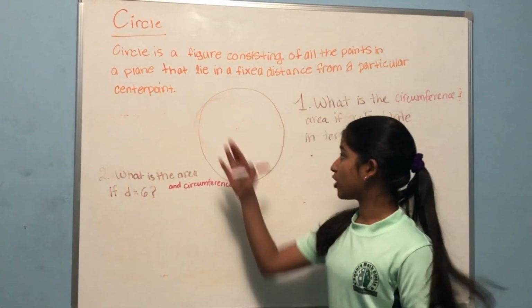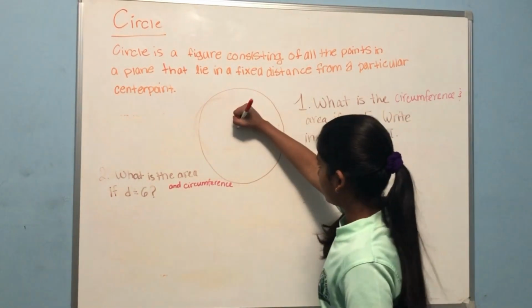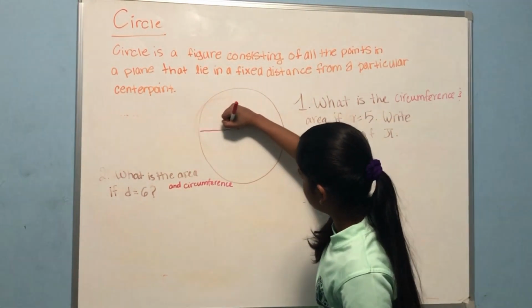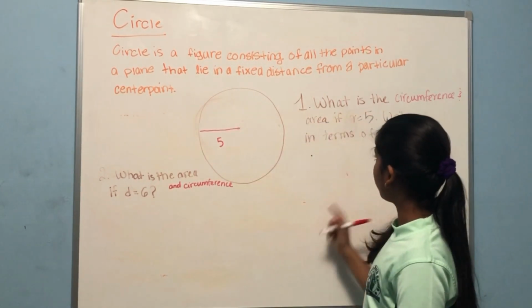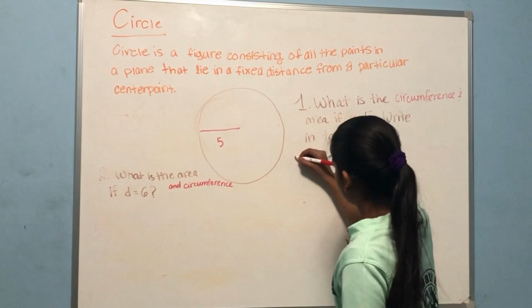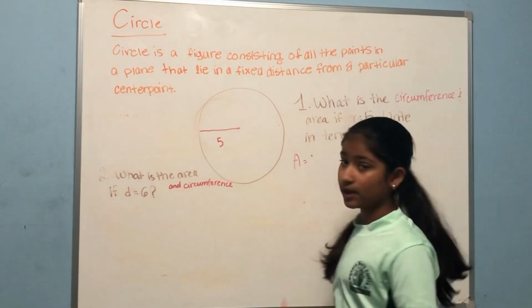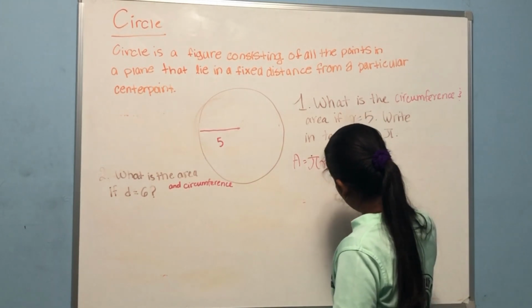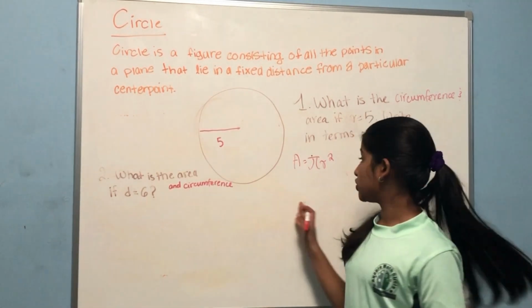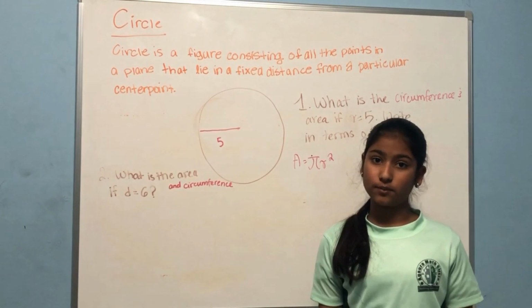So let's first draw it out on this circle. Now, we know that the radius is 5. So r is equal to 5. Now let's first try solving for area. The formula is pi r squared. In order to solve, we need to know at least one of these variables.